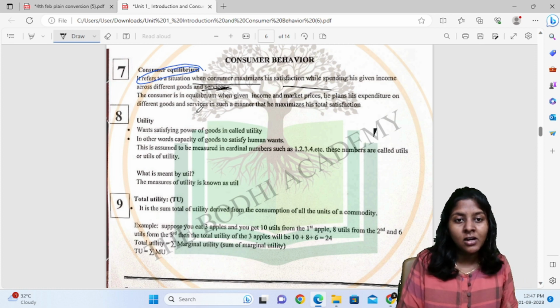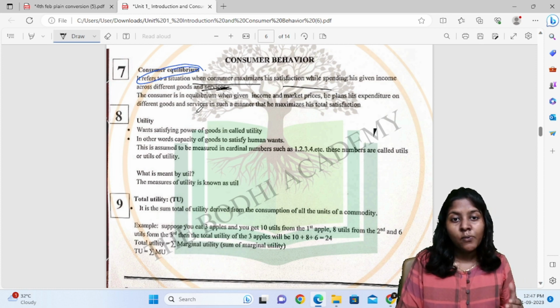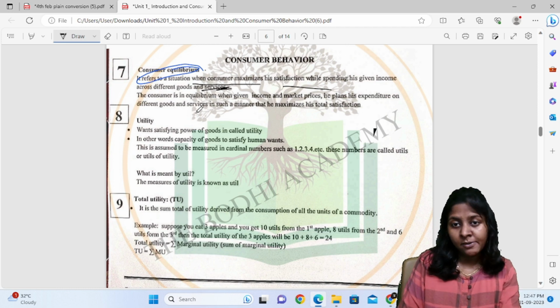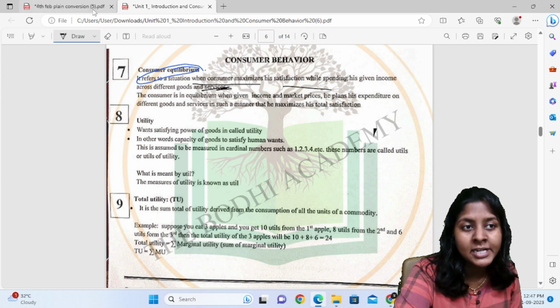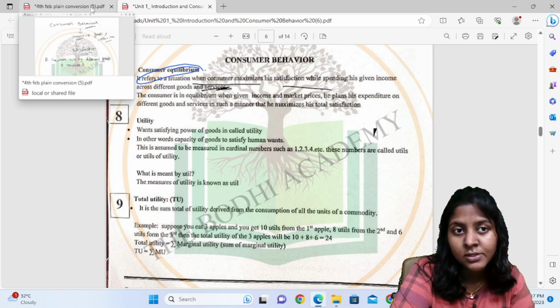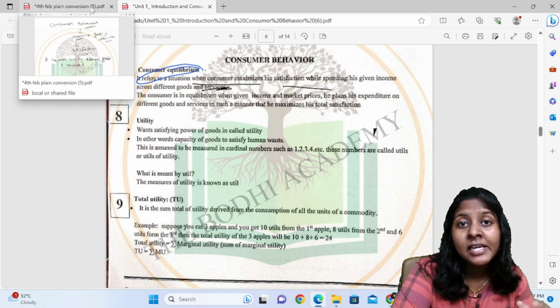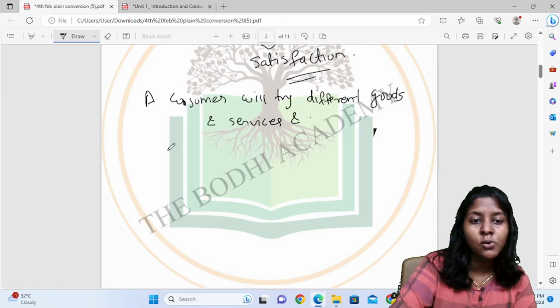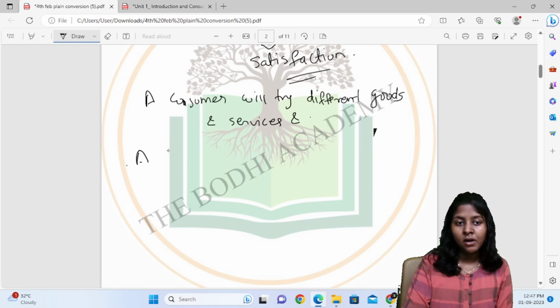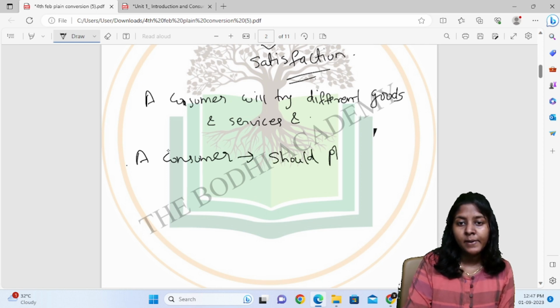We say that a consumer is in equilibrium when, given his income and the market prices, he plans his overall expenditure, how much should be spent on different goods and services, in such a manner that he gets maximum satisfaction.